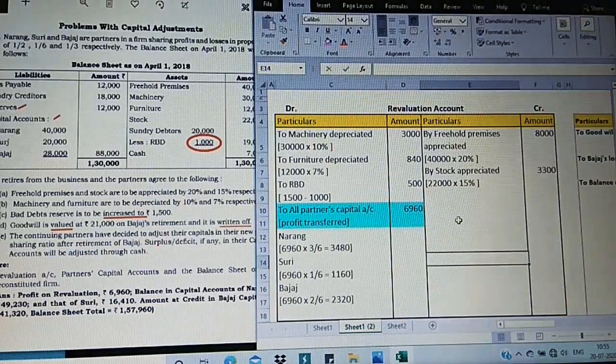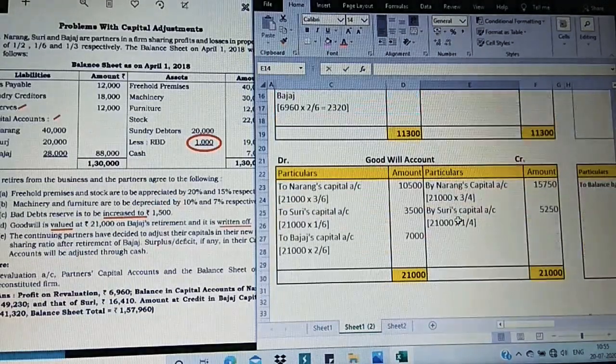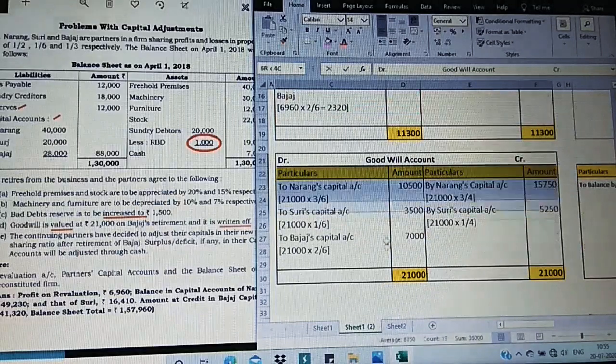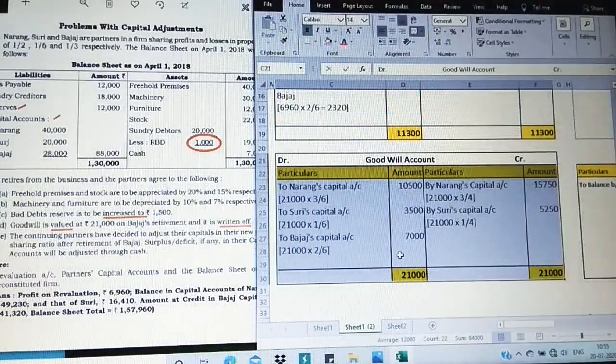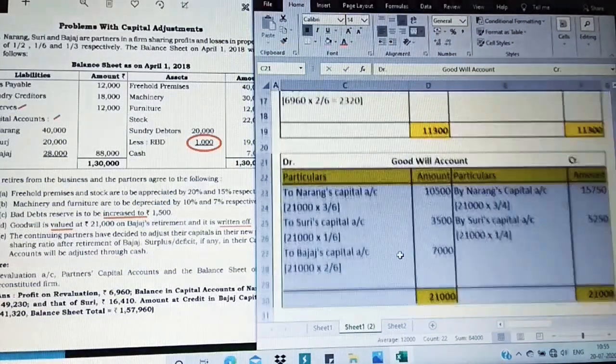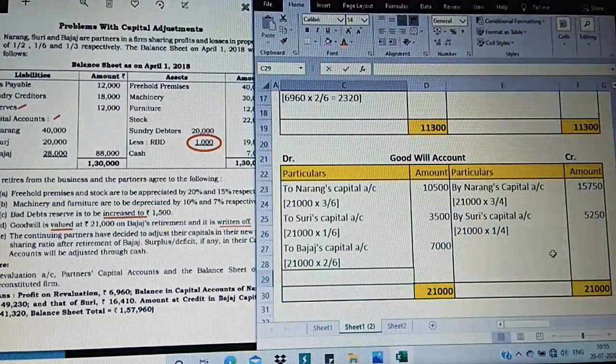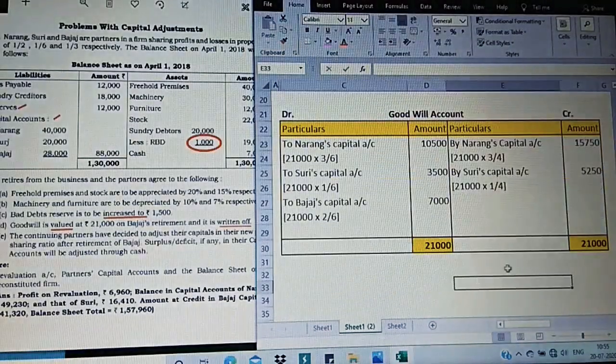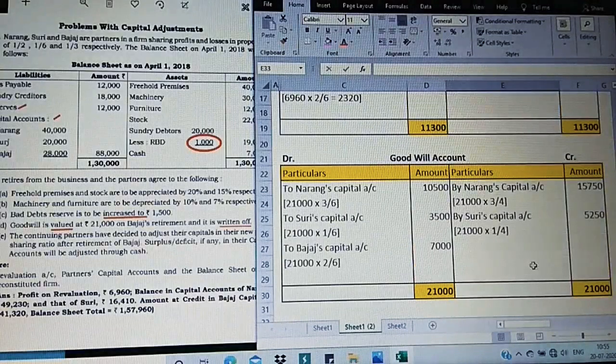So now let us go for goodwill calculation. It is coming for goodwill account. Now moving on to the goodwill account. See, revaluation account is very simple. There are no changes, so I have done it. Now let us move on to the goodwill account.